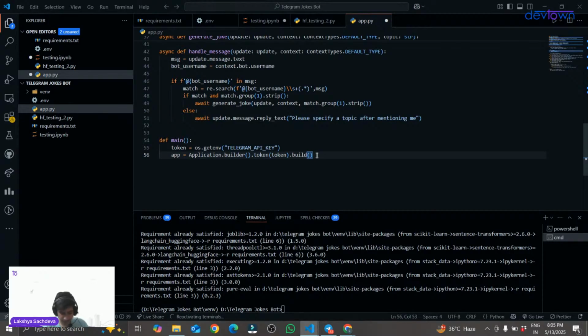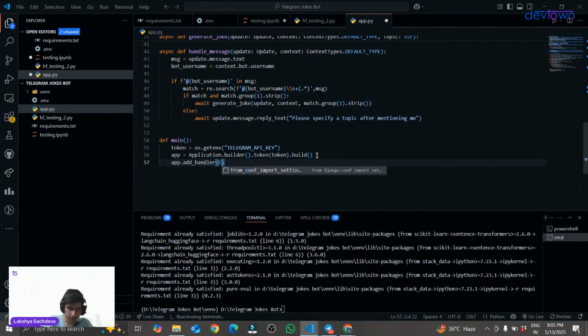Great. Now we will be adding the first handler, that is app.add_handler, and we will be adding a CommandHandler, and under the command handler we will be giving the name start.